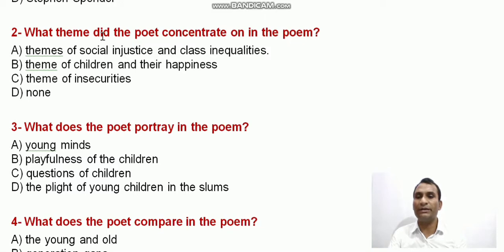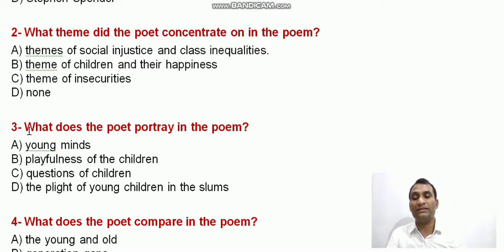What theme did the poet concentrate on in the poem? What does the poet want to say through this poem? The options are: theme of social injustice and class inequalities, theme of children and their happiness, theme of insecurities, and none. Option A is the right one: theme of social injustice and class inequalities.